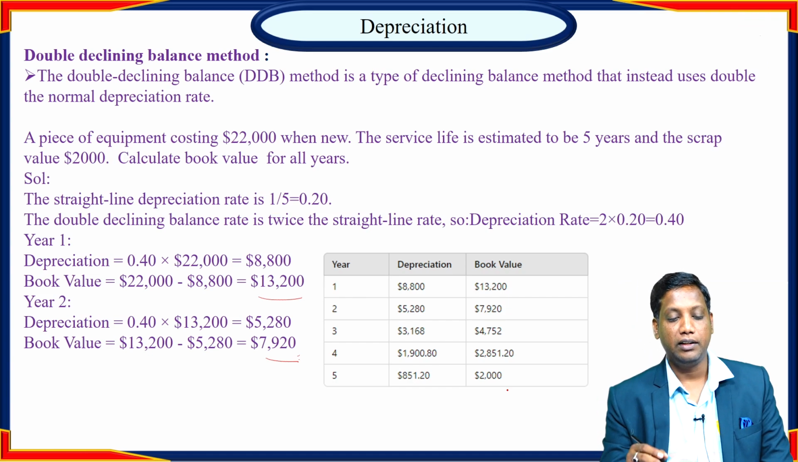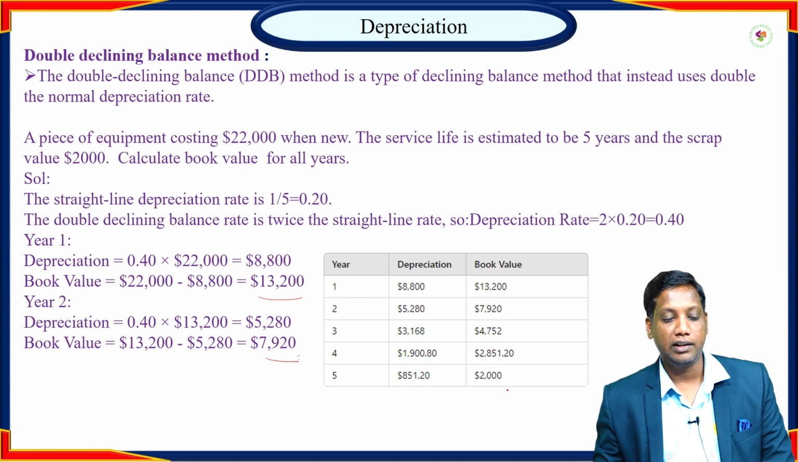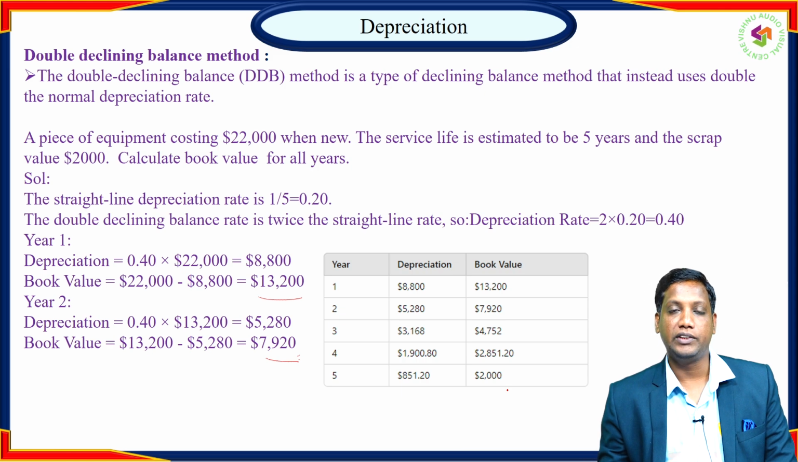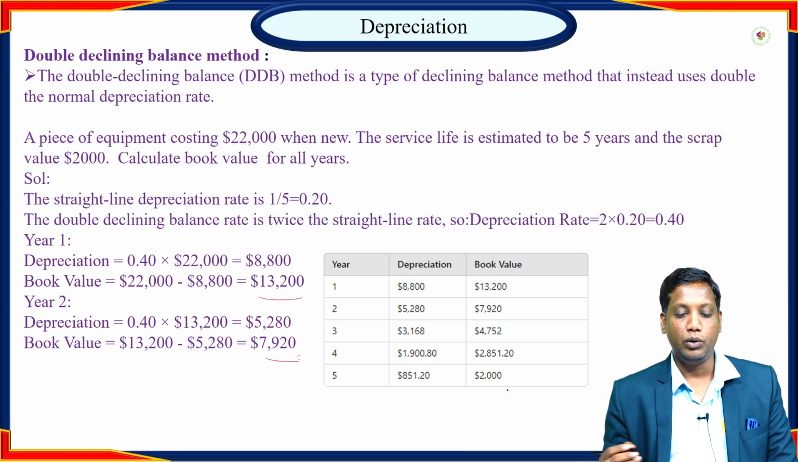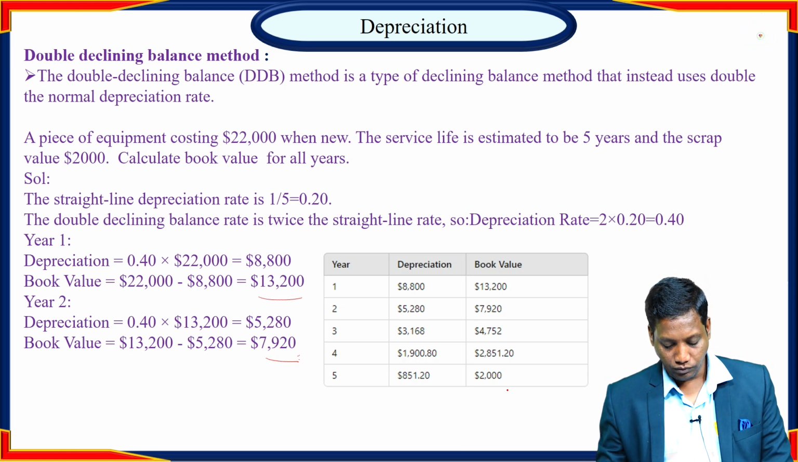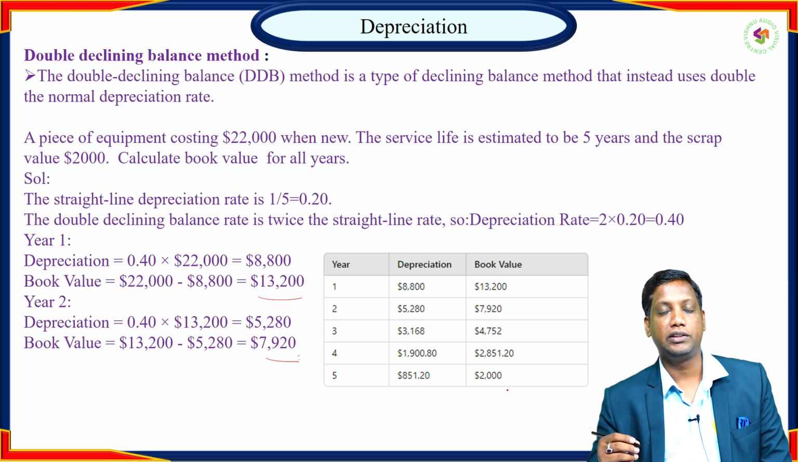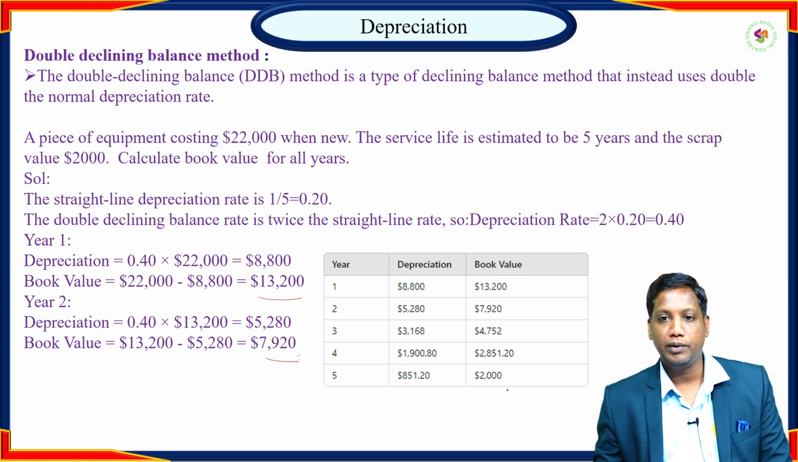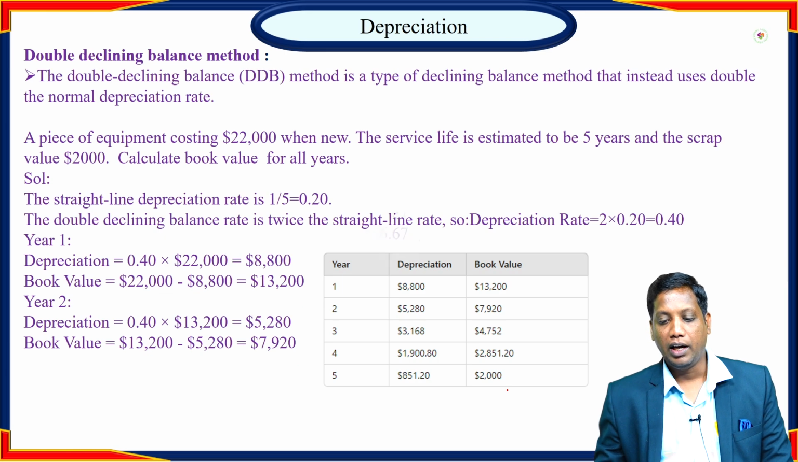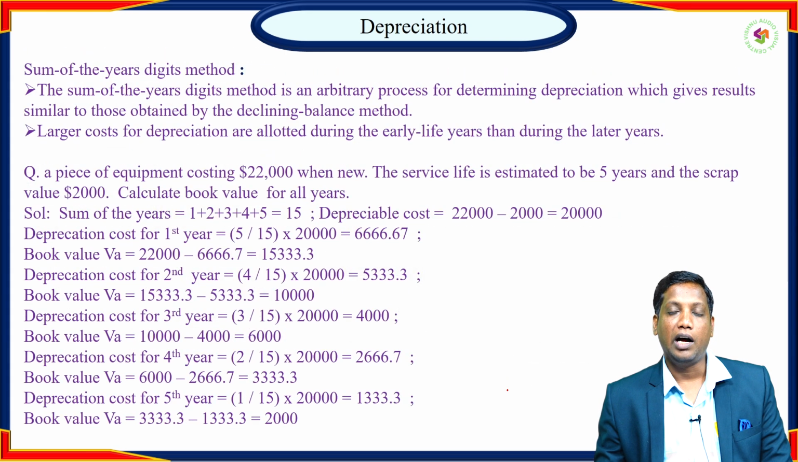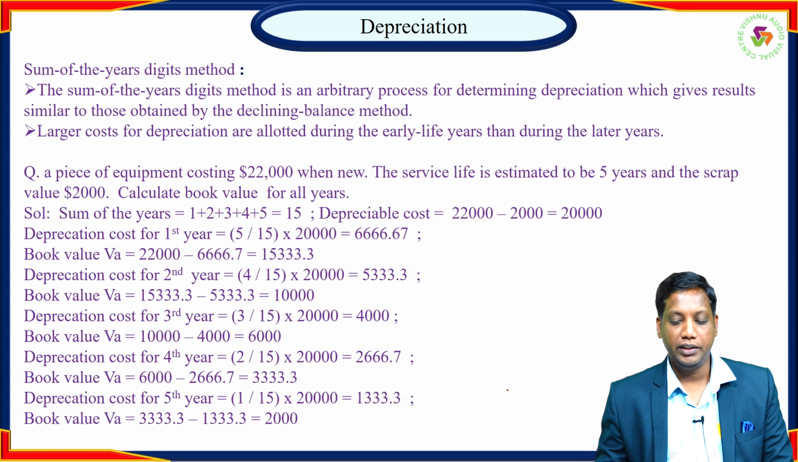So in this way, we will calculate the depreciation cost as well as the book value for the double declining balance method. So till now we have discussed three methods: straight line method, declining balance method, and double declining balance method. And the fourth method of arbitrary method is the sum of the years method.